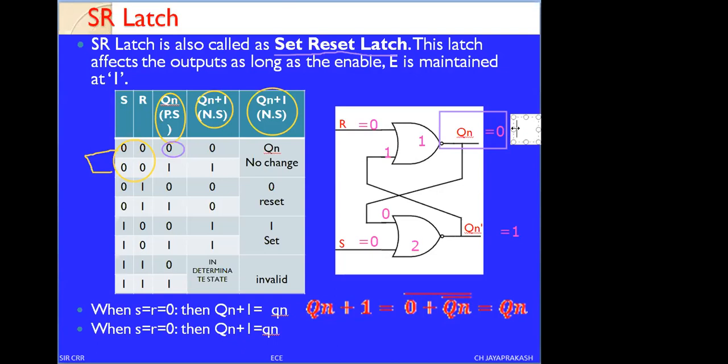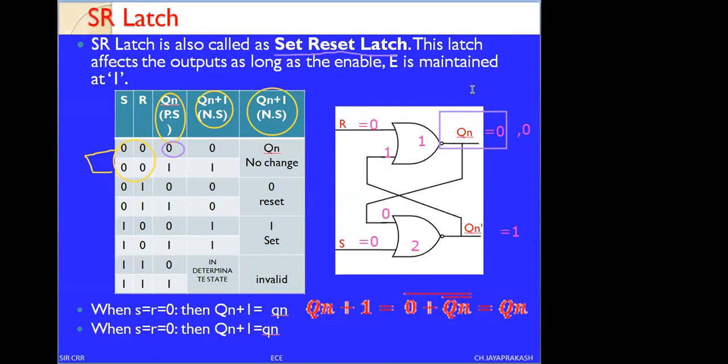With respect to this, when R is 0 and Qn bar is applied as 1 to NOR gate 1, the next state is also 0. Therefore, you can say there is no change in the state when S equals 0 and R equals 0. If the present state is 0, the next state is also 0. If the present state is 1, the next state is also 1.